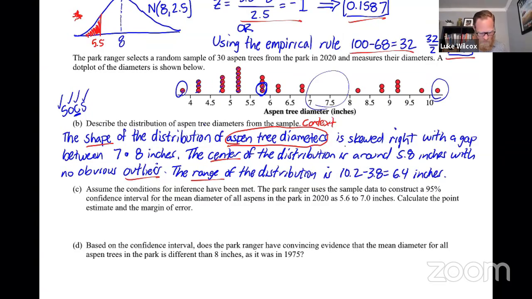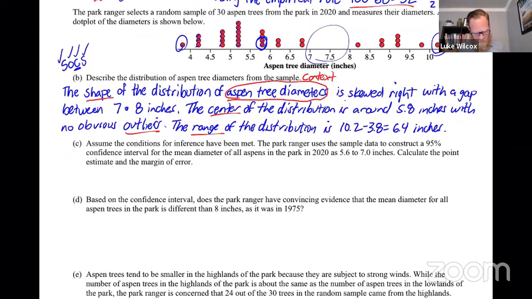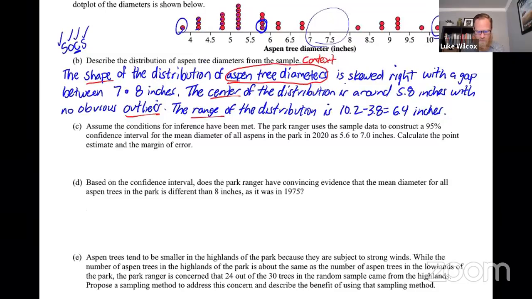Okay, let's move on to part C. It says, assume the conditions for inference have been met. The park ranger uses the sample data to construct a 95% confidence interval for the mean diameter of all aspens in the park in 2020 as 5.6 to 7.0 inches. Calculate the point estimate and the margin of error. Okay, so they've already done the work of finding the confidence interval. We want to know what the estimate was and then the margin of error that was added and subtracted.